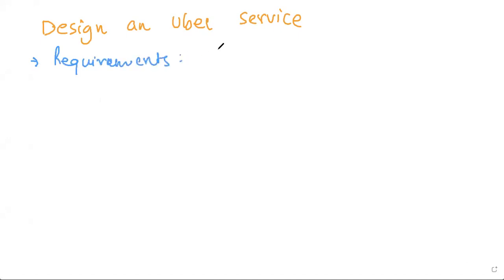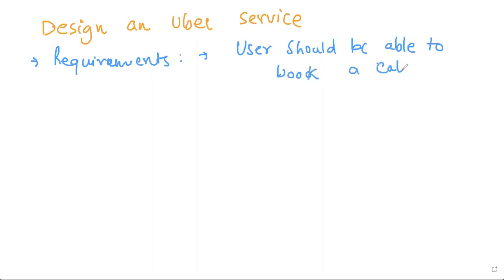So requirement wise, the first functional requirement will be that the user should be able to book a cab. That's the major requirement. The second one is maybe regarding payment, I should be able to make payment for that. Let's say that's given. Authentication, payments, billing, everything is given. What are the other requirements? User should be able to see nearby drivers, right?